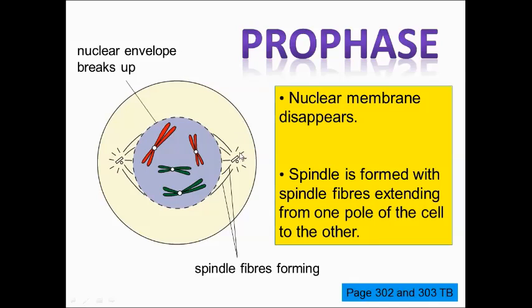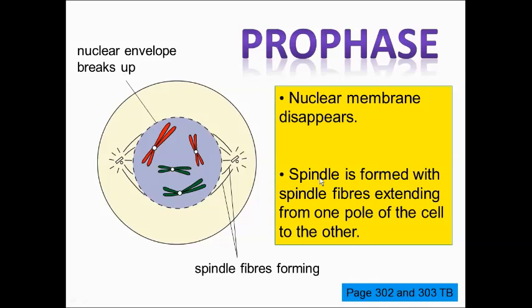So what happens is when they move to the opposite ends of the cell, they have spindle fibers that stretch from the centrioles at one end to the centrioles at the other end. These spindle fibers form what is called a spindle.